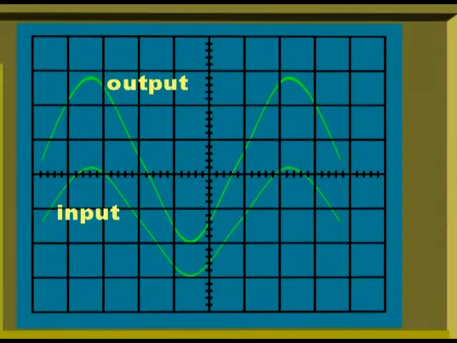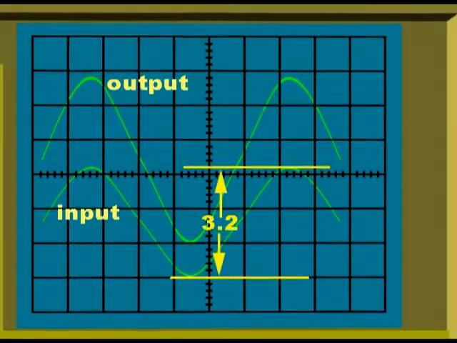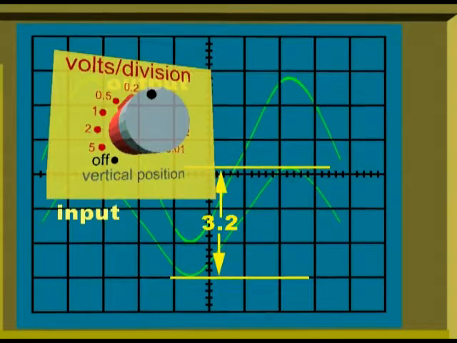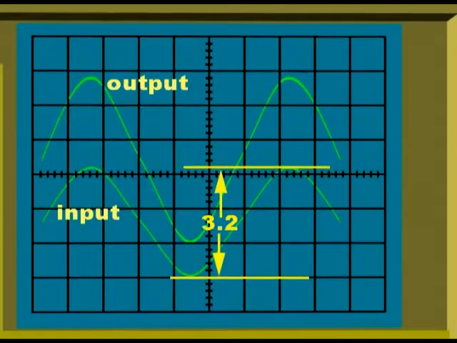The two waveforms appear on the screen of the oscilloscope. The peak-to-peak value of the input voltage covers 3.2 divisions. From the setting of the volts per division switch, each division represents 0.5 of a volt. Therefore, the peak-to-peak value of the voltage is 3.2 times 0.5 equals 1.6 volts.